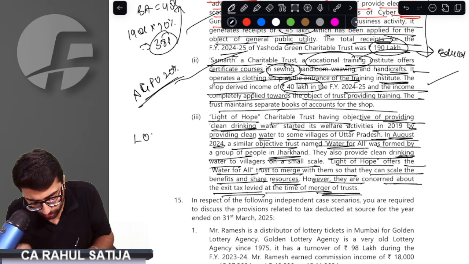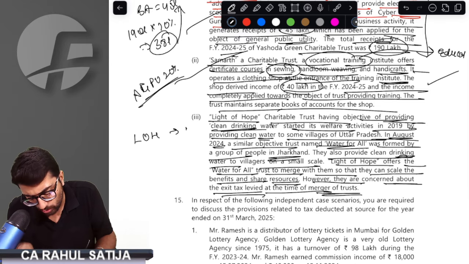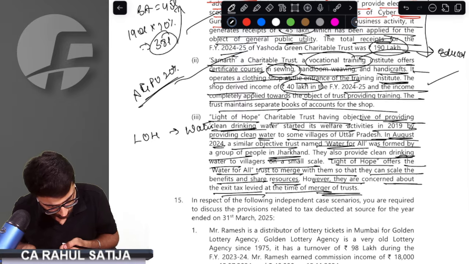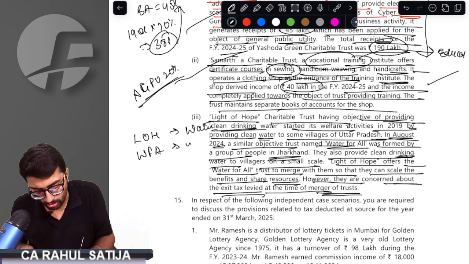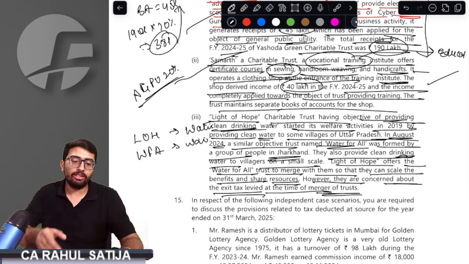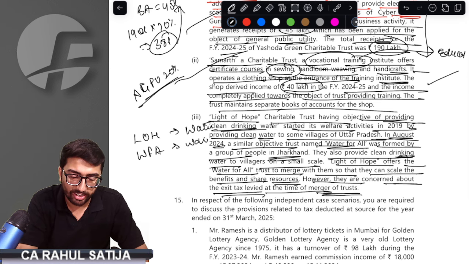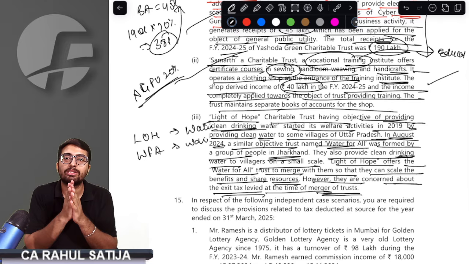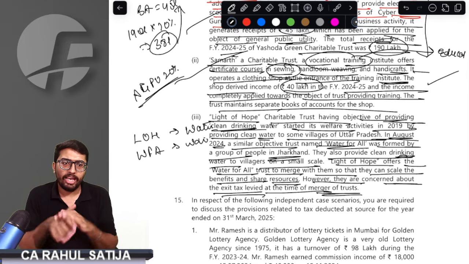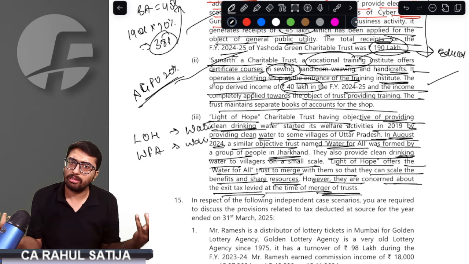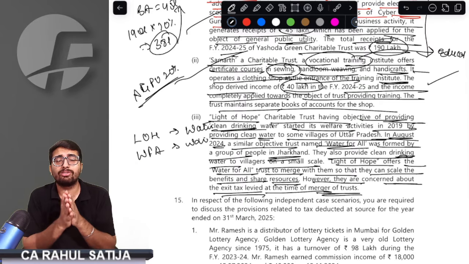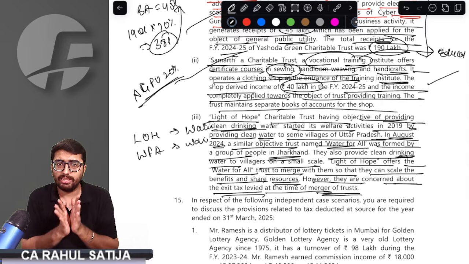See, Light of Hope is one organization which is into drinking water facility, and the second organization is into similar business, Water for All. It is into the water business. Now, we are aware of this amendment also. This was an amendment with the Finance Act 2024 only, that if any two organizations that have similar objects and are also registered merge, they would not be leviable for exit tax. If their objects are different and they merge, then exit tax would be applicable. If objects are similar but one of them is not registered, or either of the trusts is not registered, exit tax would be applicable.